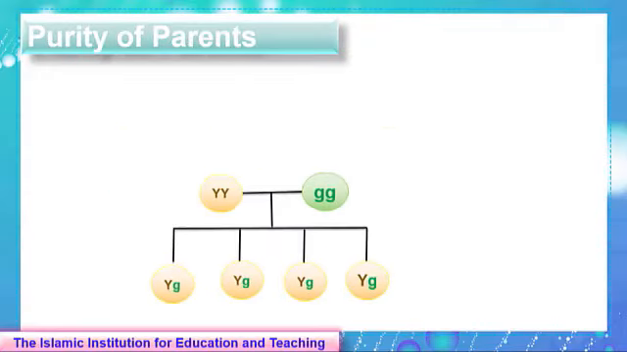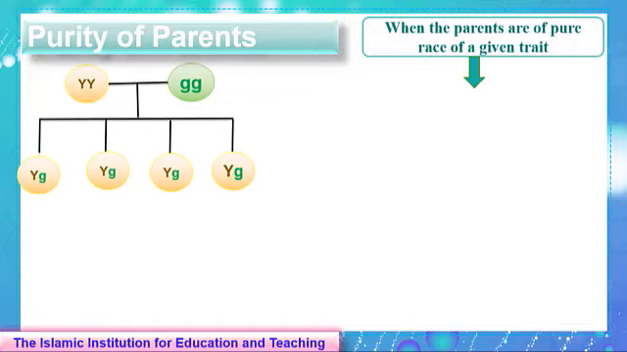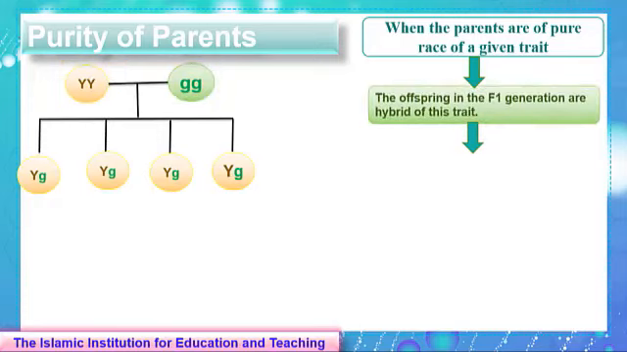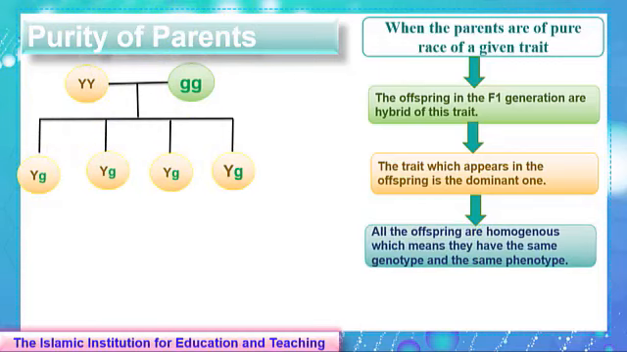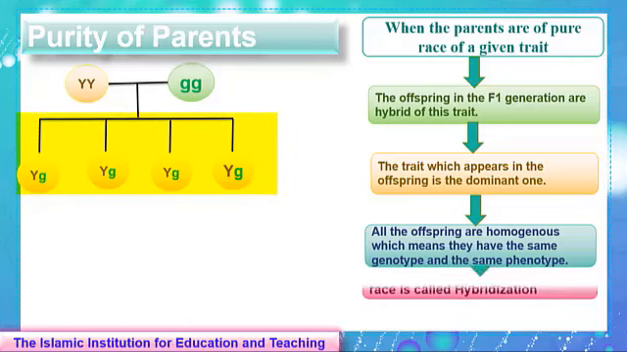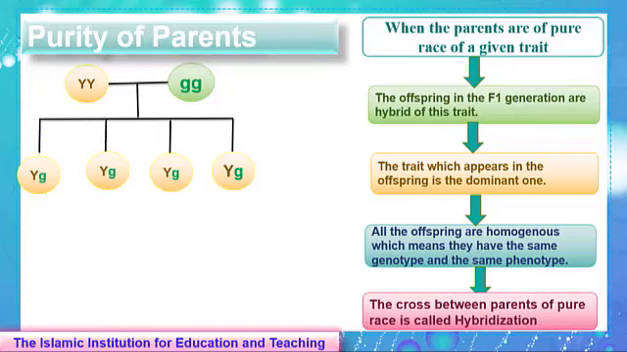Then Mendel got these conclusions. When the parents are of pure race of a given trait, pure means that they have the same alleles for the same gene, the offspring in the first generation will be hybrid. Hybrid means that they have different alleles for the same gene. Also, he concluded that the trait which appears in the offspring is the dominant one. Here yellow dominates green. The third conclusion he derived is that all the offspring are homogeneous, which means that they have the same genotype, which is here Yg, and the same phenotype, which is here yellow. He called this cross hybridization.